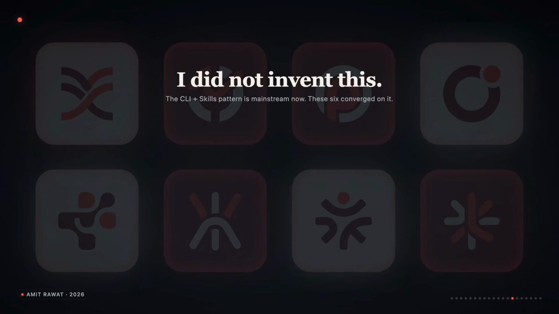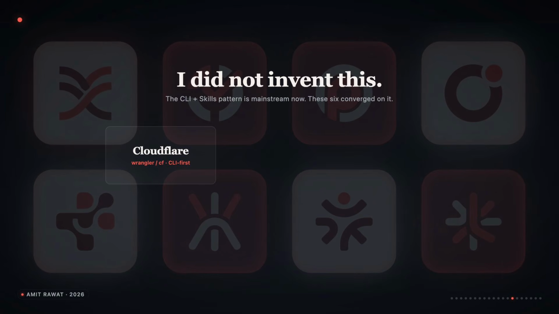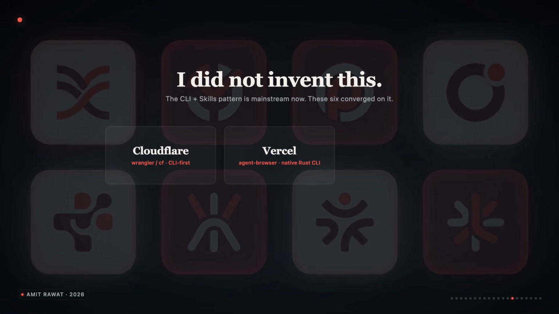And this is where I want to be honest with you. I did not invent any of this. The CLI plus skills pattern is mainstream now. Cloudflare rebuilt their Wrangler CLI in April this year and said in a blog post that agents are the primary customer of their APIs. Their phrase, not mine. Vercel ships agent-browser as a native Rust CLI.